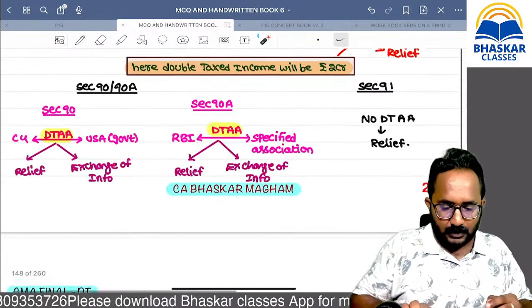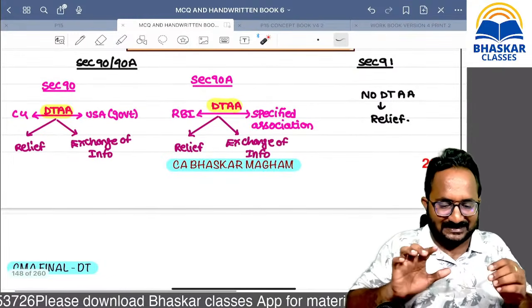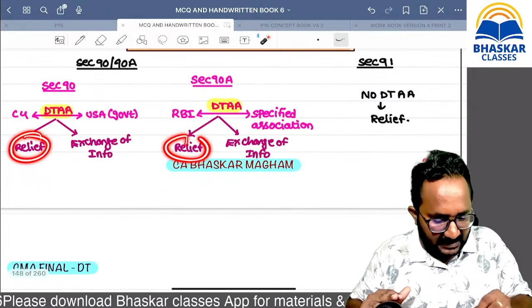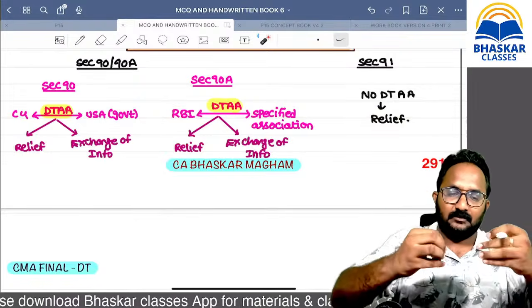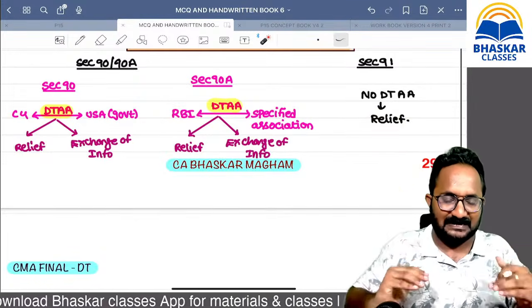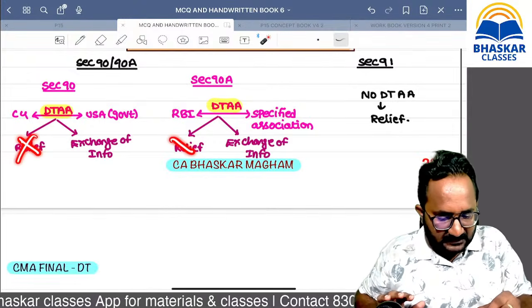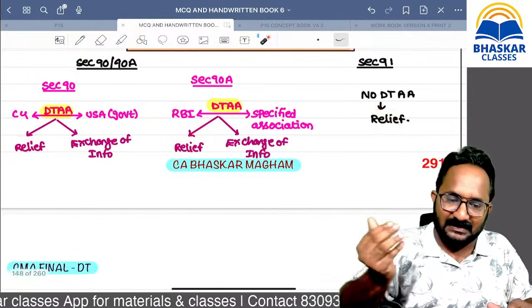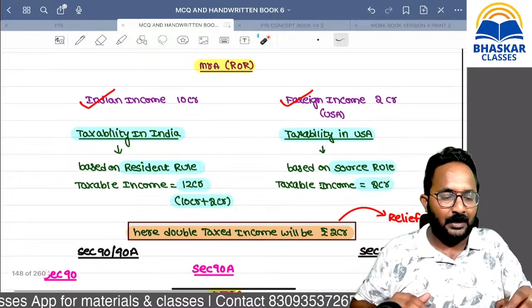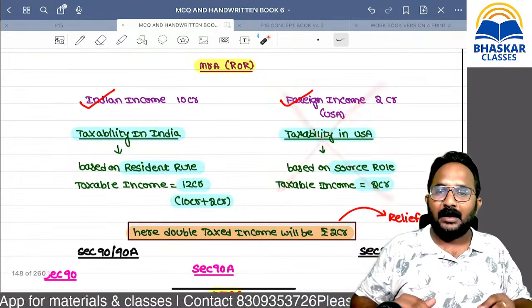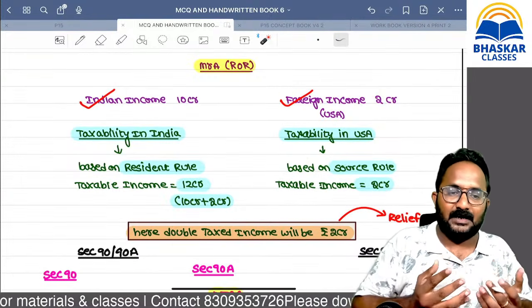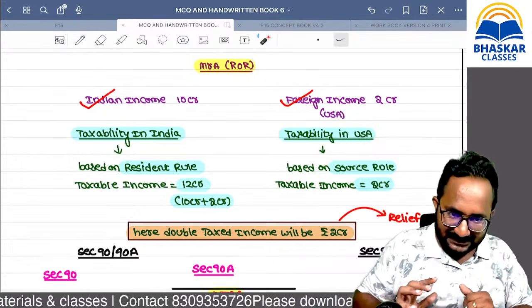If you frame a structure for providing relief, then all persons will disclose their income information properly. If you are not providing this type of relief for double taxation, automatically all the assessees will escape the income from tax easily.